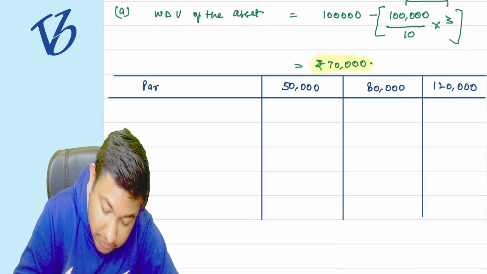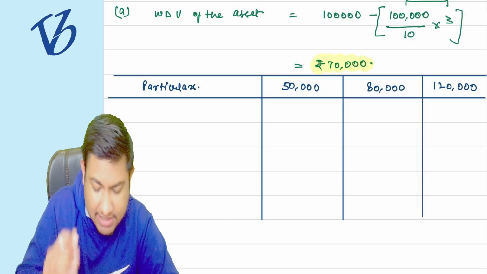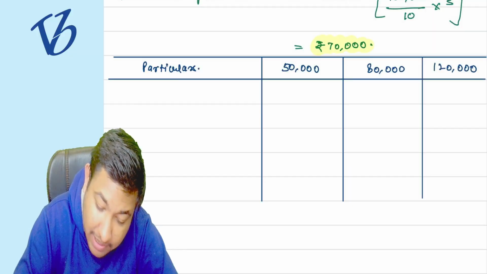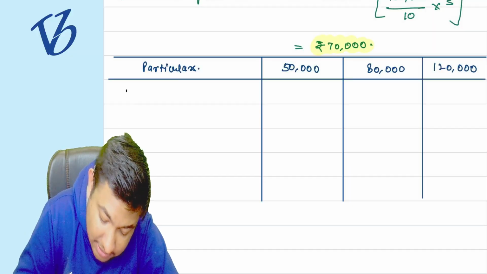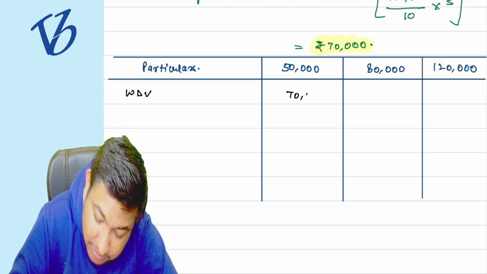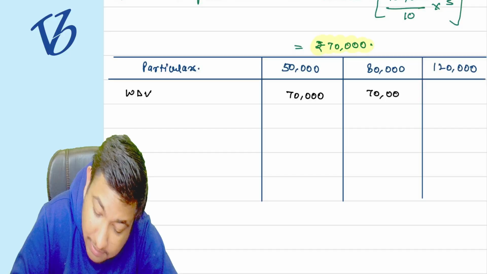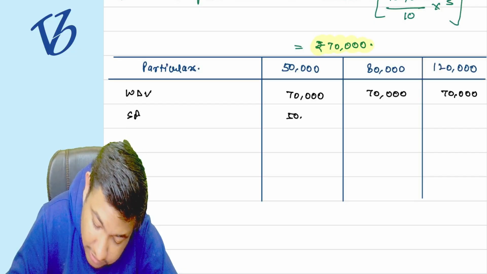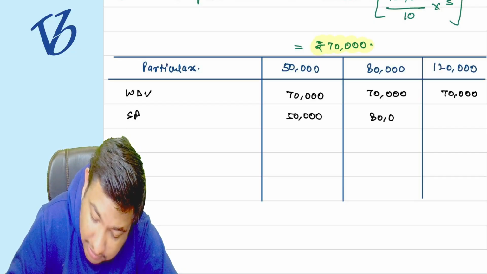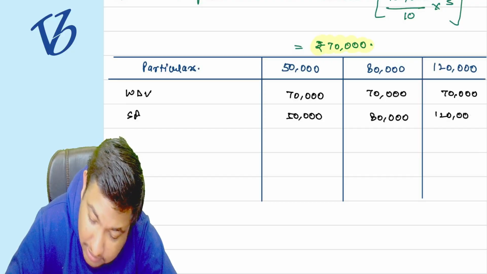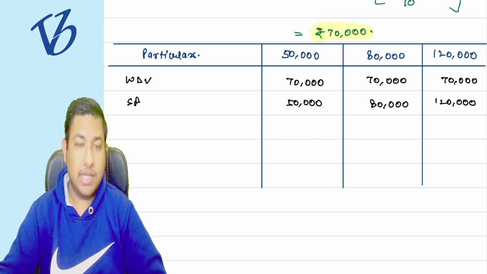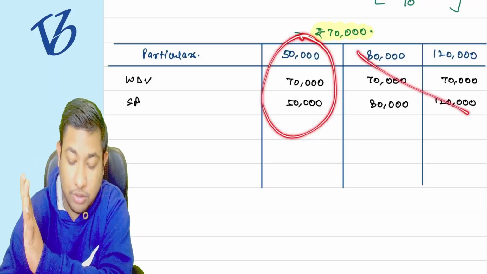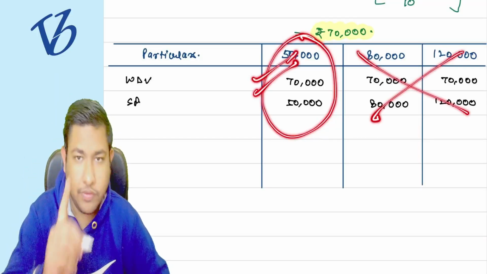Now in the particulars, my asset's WDV was 70,000, and its selling price is 50,000, 80,000 and 1,20,000. Now we are just focusing on the 50,000 part, ignoring the others as of now.